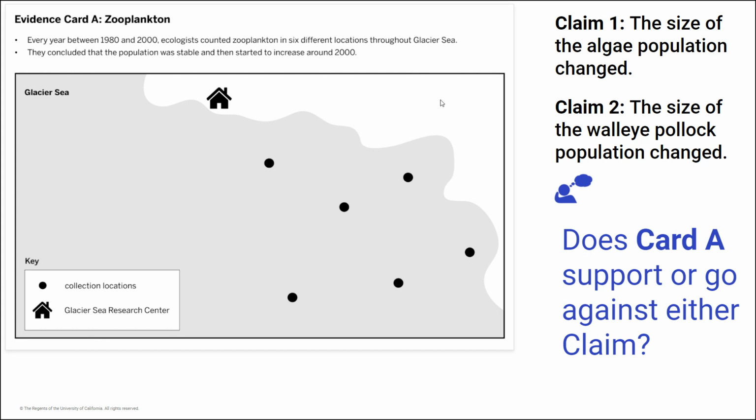So you want to think about, does that support both or either claim 1 or claim 2? So if our zooplankton went up, does that go along with the algae going up and the walleye going down? So does card A support or go against either claim? Just want you to think about that one.